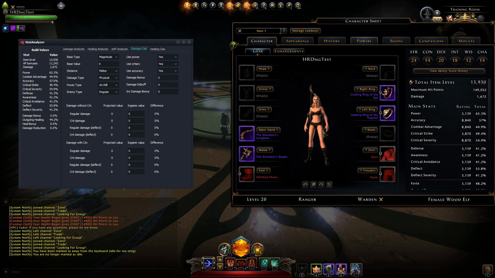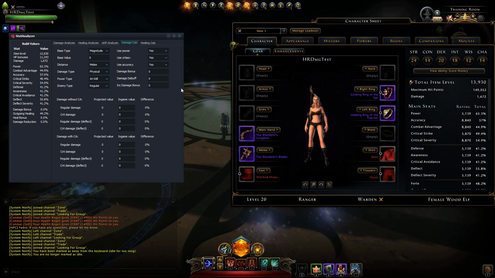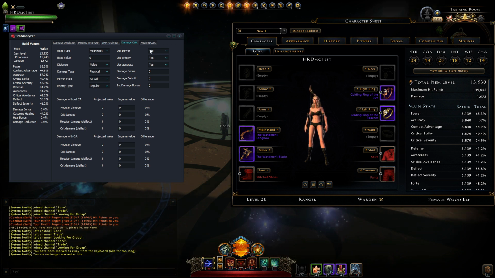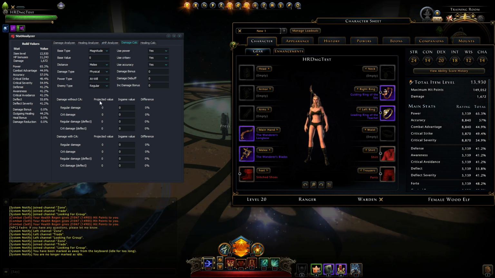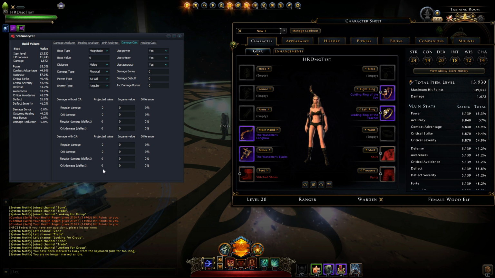And for the ranger, the damage calculator is very, very useful. I will show you exactly how I make this work. In here, I can fill in values that are applicable for a power. It will tell me what the projected damage values should be that I get out of the game. And here I can fill in what the game is actually returning to me in damage. And that should be the same.